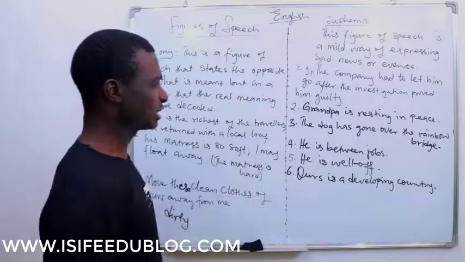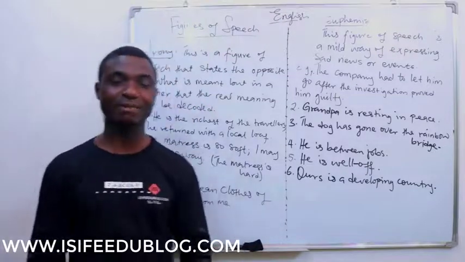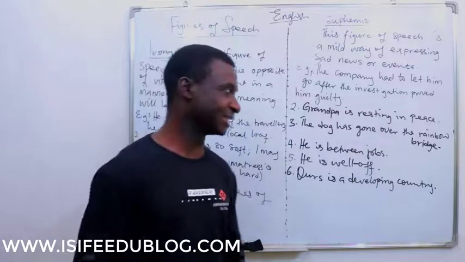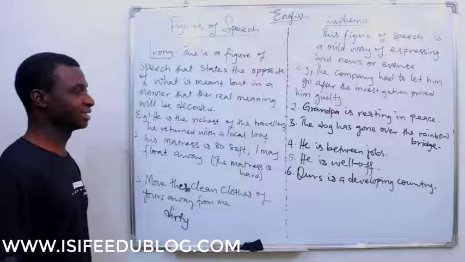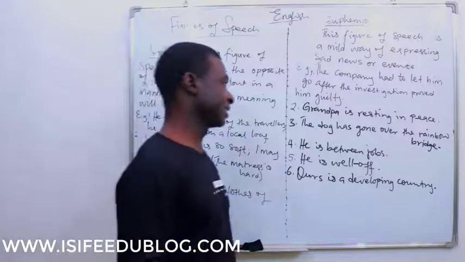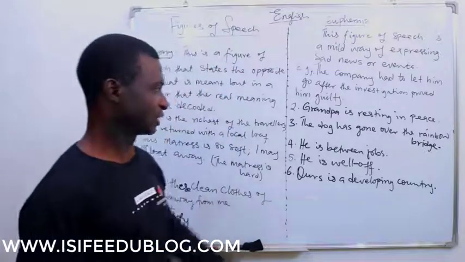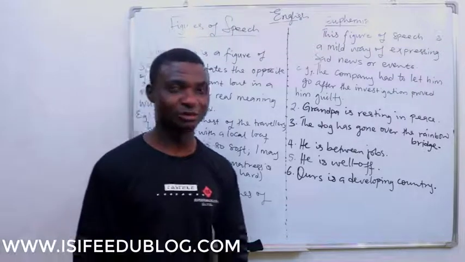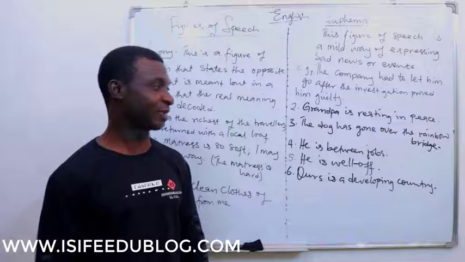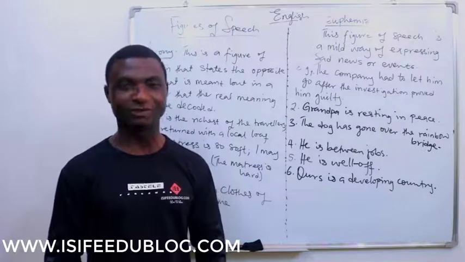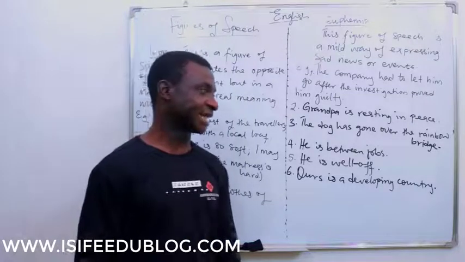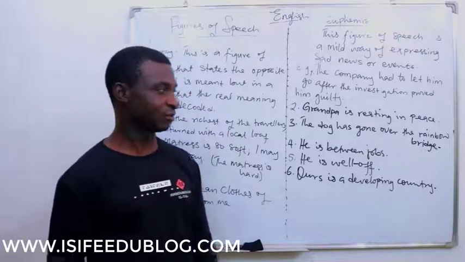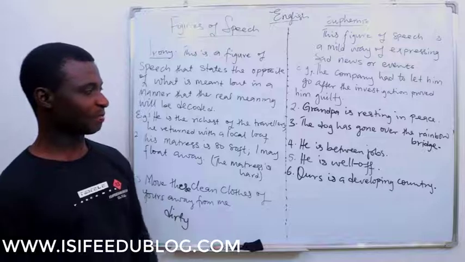Euphemism. Grandpa is resting in peace, instead of saying grandpa is dead. Alright? That word dead is so scary, so we can let it be and say grandpa is resting in peace. The dog has gone over the rainbow bridge. Yes, to go over the rainbow bridge is a euphemism for pets. Instead of saying my pet has died, you could better say my pet has gone over the rainbow bridge.